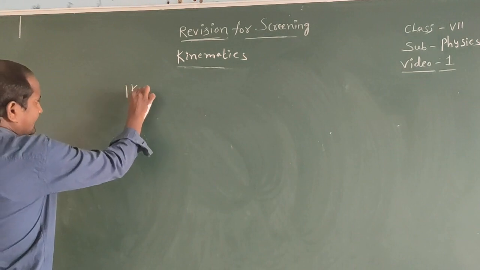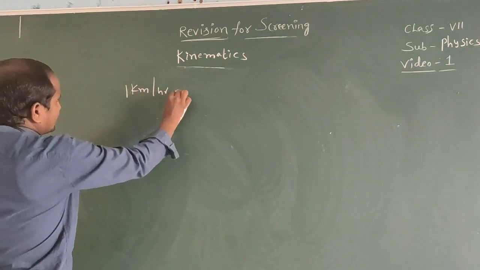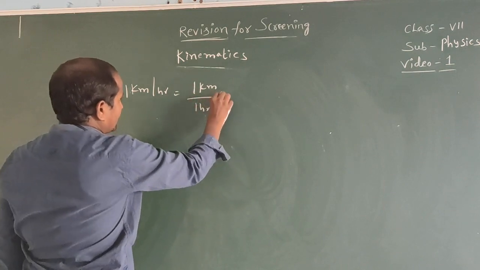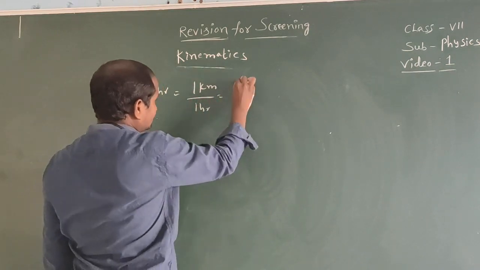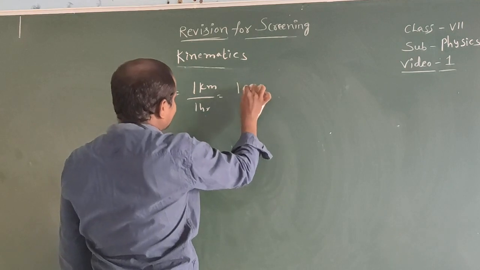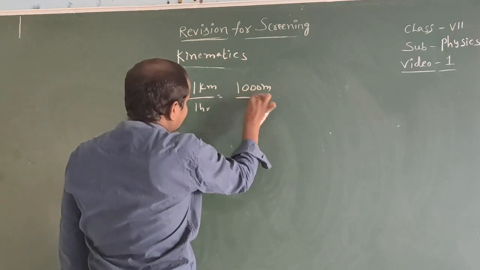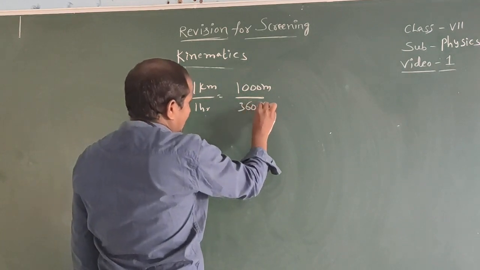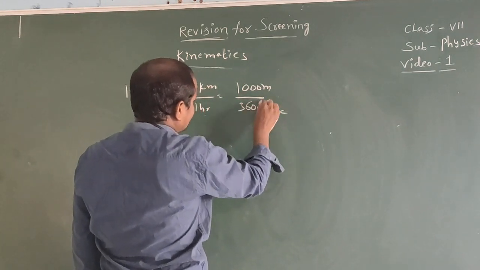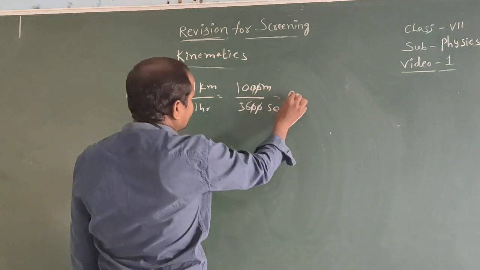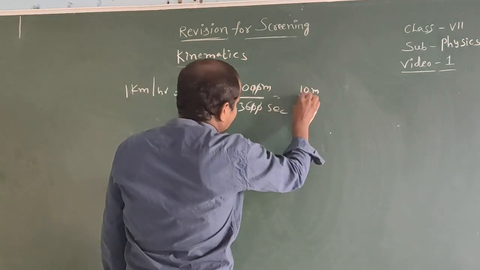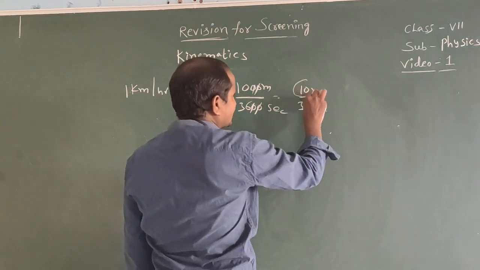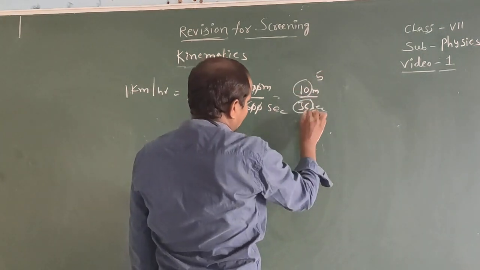So 1 meter per second, and 1 kilometer per hour. That means we can write 1 kilometer by 1 hour. Kilometer changes into meters, that equals 1000 meters. 1 hour changes into seconds, that equals 3600 seconds. 2 zeros cancel, remaining 10 meters by 36 seconds. Here 2 fives are 10, 2 eighteens are 36.